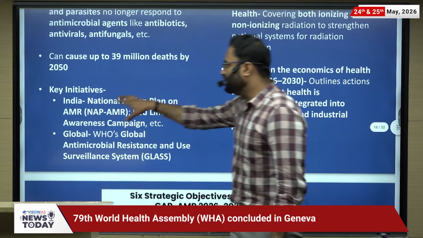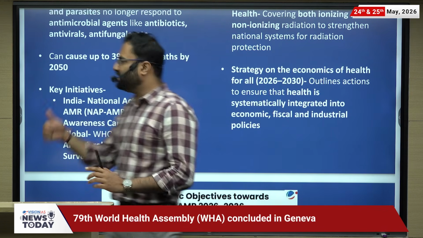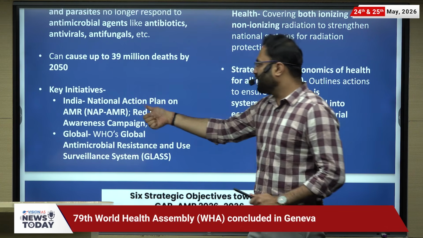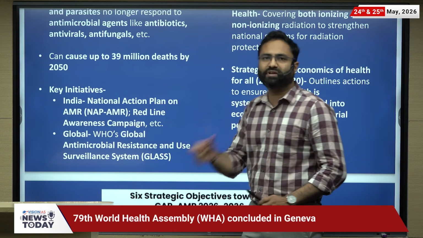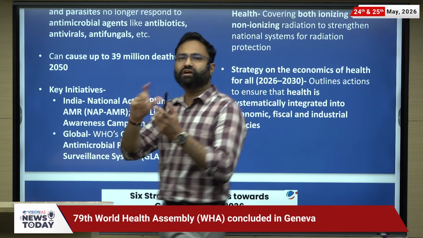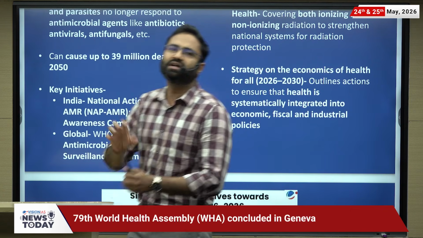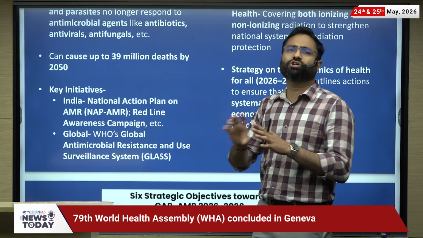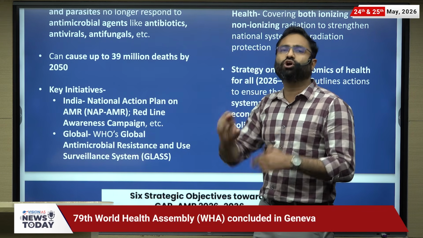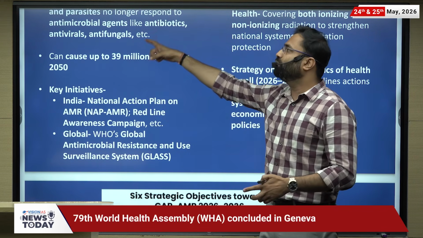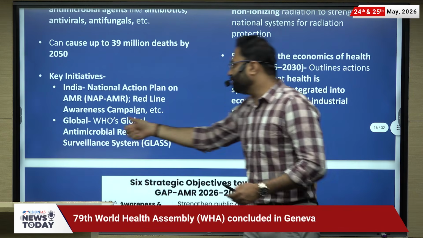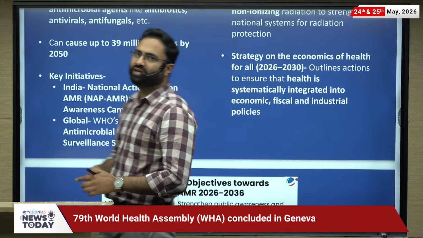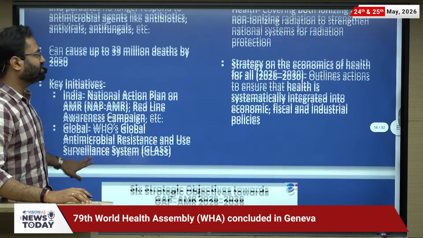Now, what are the initiatives that India has taken? So there are India-based initiatives, like the National Action Plan on AMR, NAP-AMR. Apart from that, there is the Red Line awareness campaign. On the medicines or drugs, there is a red line which shows that this is a drug which should not be provided over the counter, in order to prevent these types of issues, right? Globally, WHO's Global Antimicrobial Resistance and Use Surveillance System, GLASS, right? So this is the global initiative.